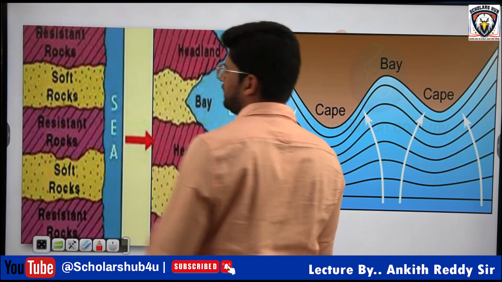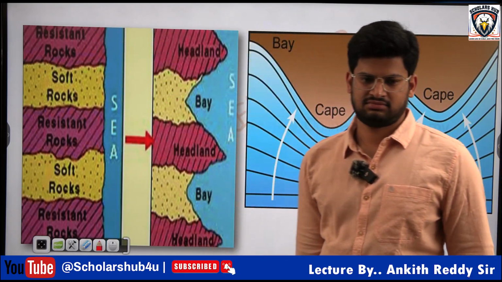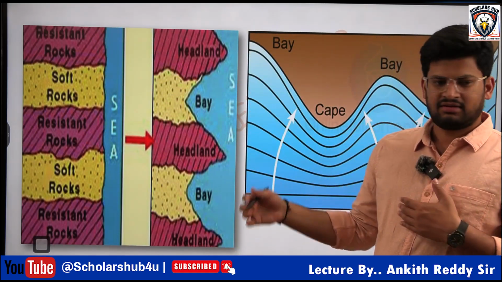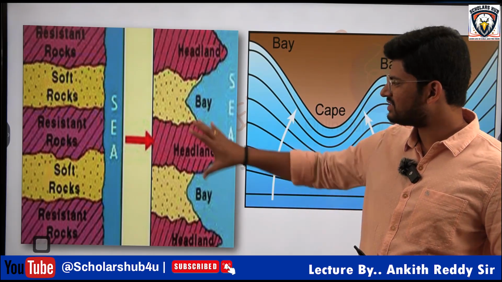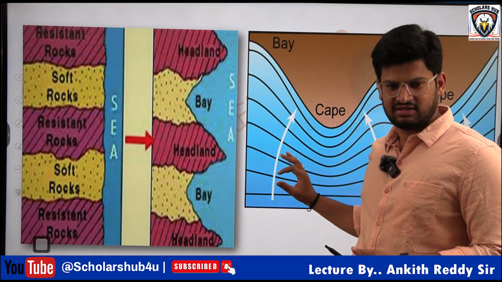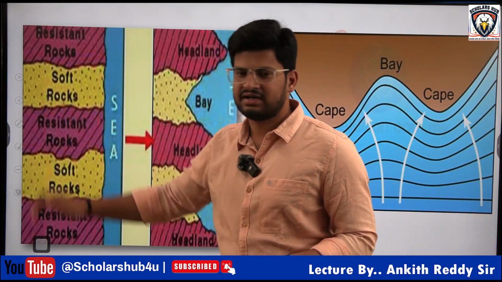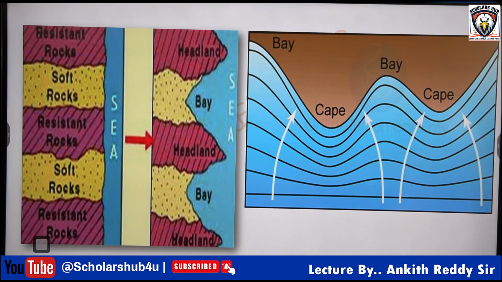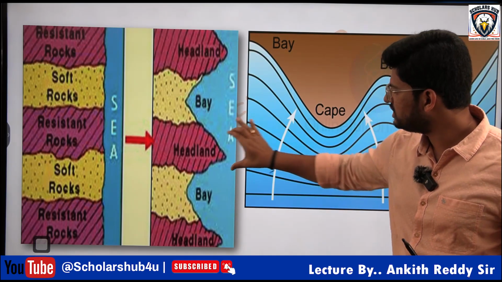So initially, the structure of the coast will be like this. Wherever there is a hard rock, that structure will remain like this, pointing towards the sea. And wherever there are soft rocks, that part gets eroded. The eroded part will form a bay, and the hard rock, the headland part, which is resistant, is intruding into the sea.